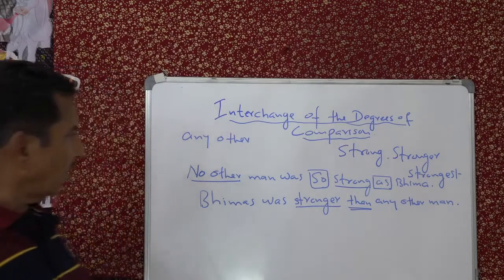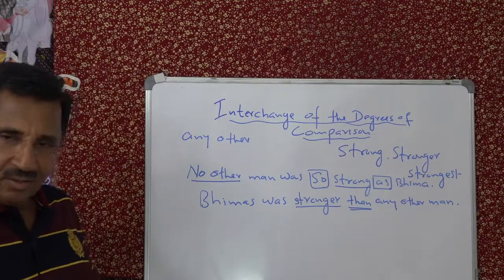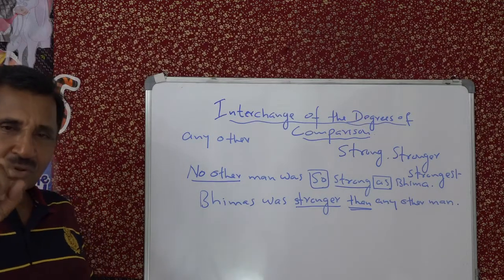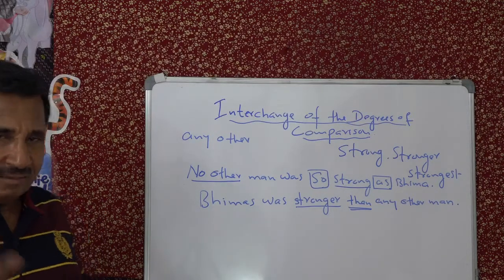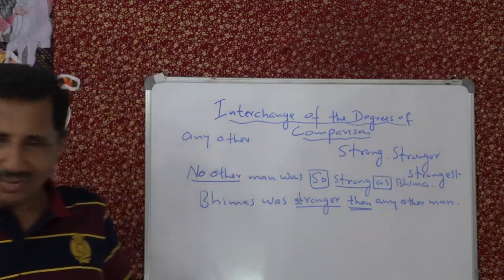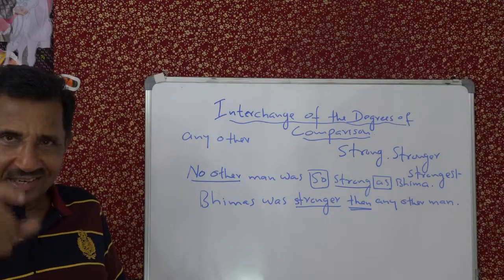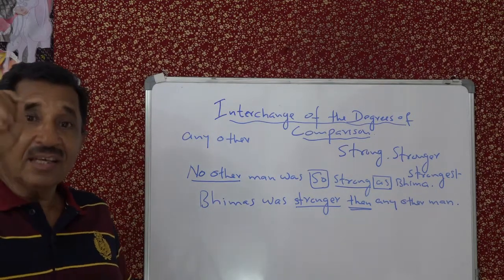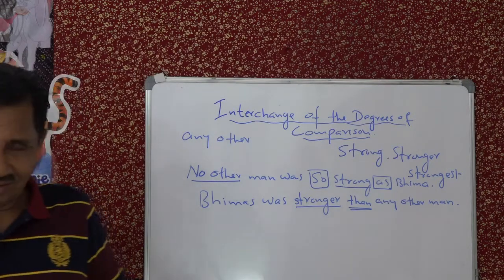Now how do you change that into the superlative degree? In the superlative, the adjective should be preceded by the article. Remember when we were studying articles, one of the uses of the definite article is with the superlative degree.